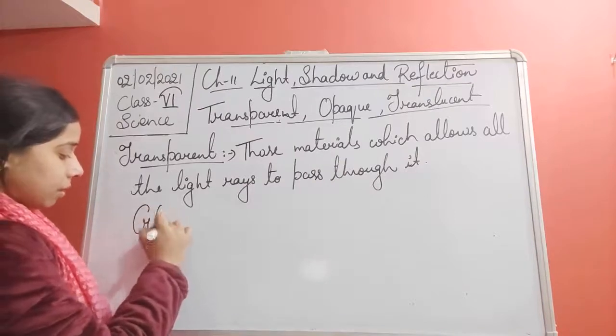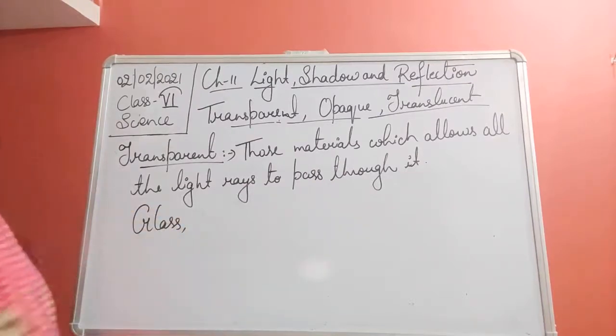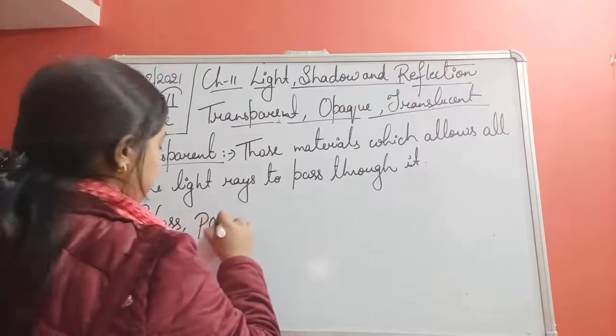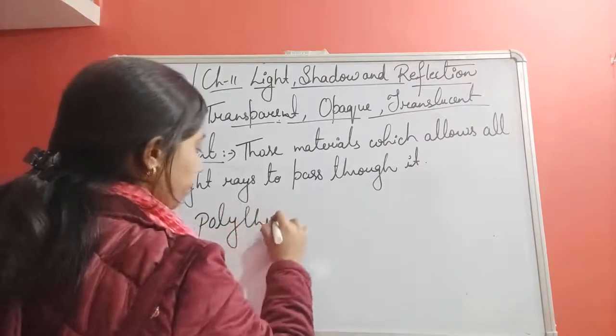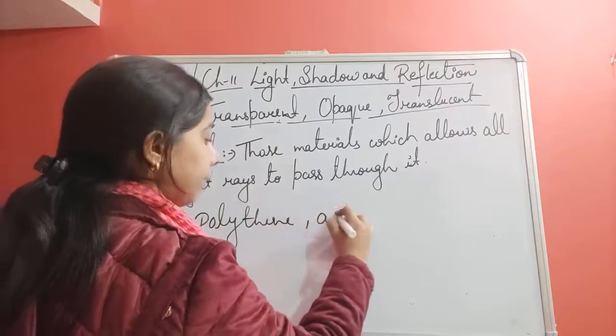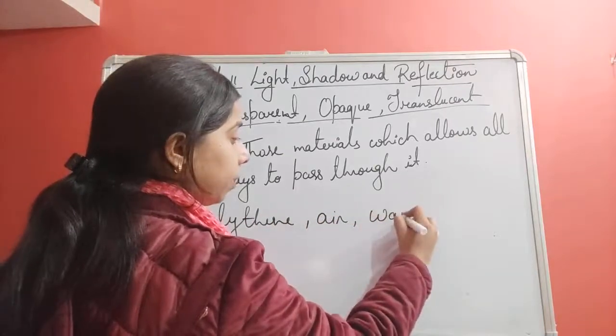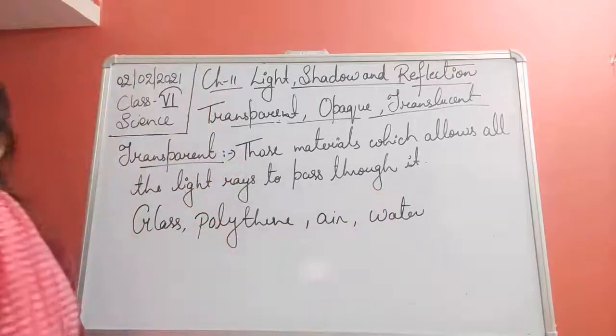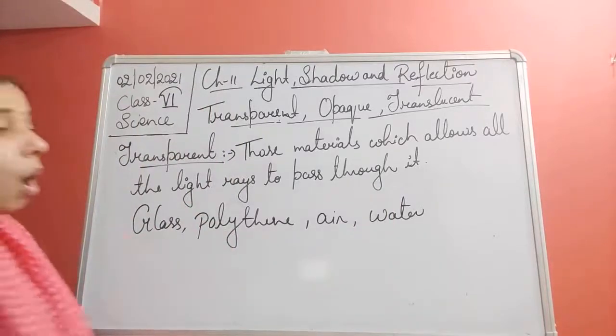Example, glass. Glass is a very good example, student. Then polythene. Then air. Then water. Okay. Then oil also.